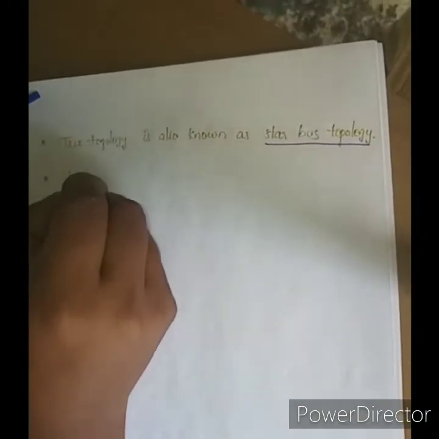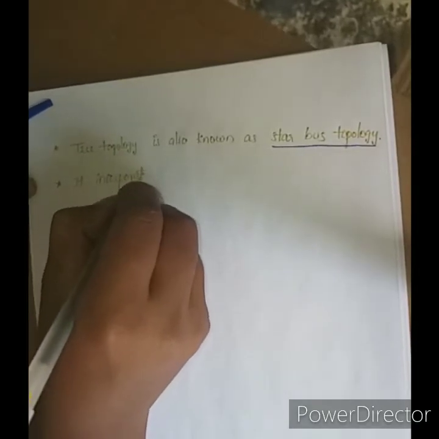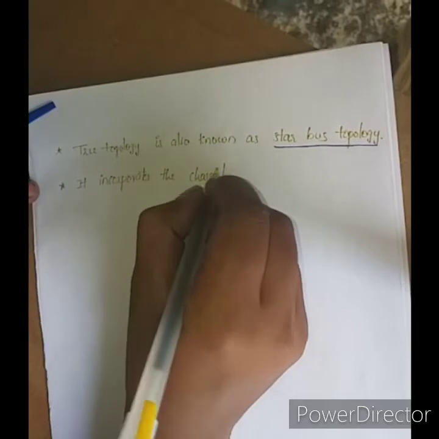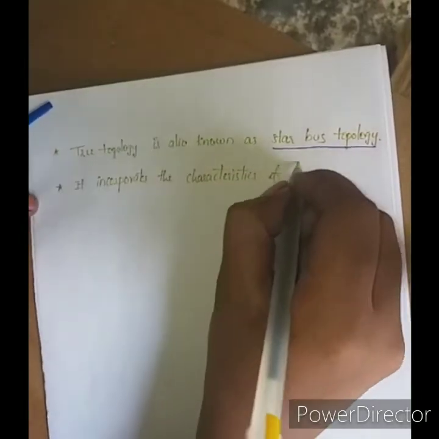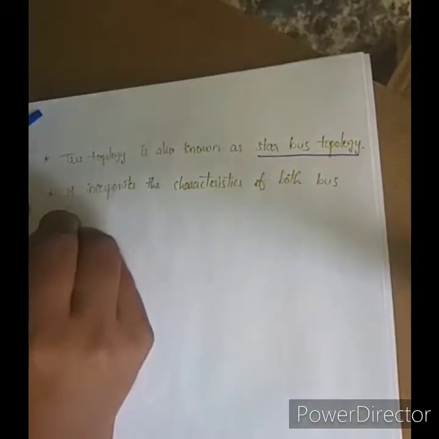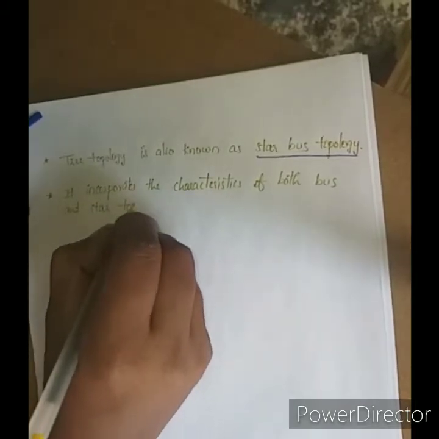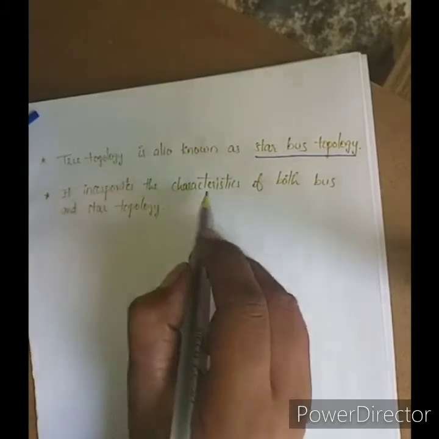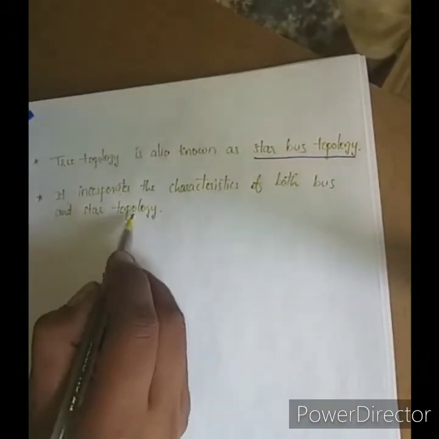It incorporates the characteristics of both bus and star topology.